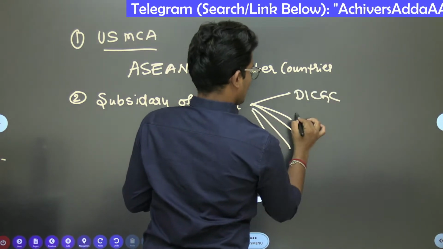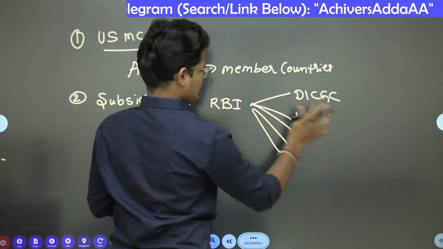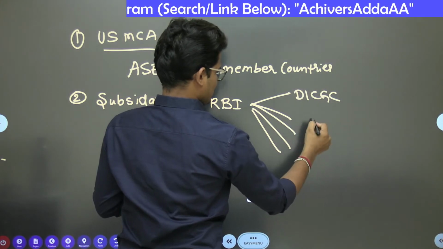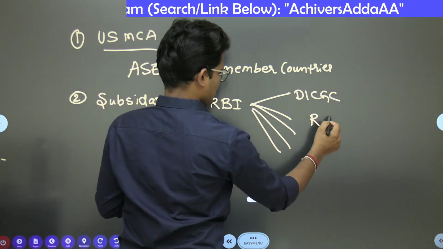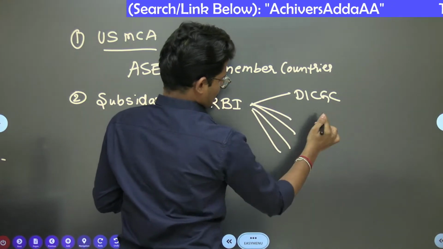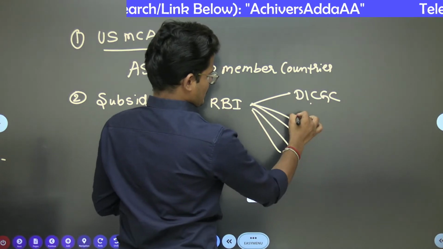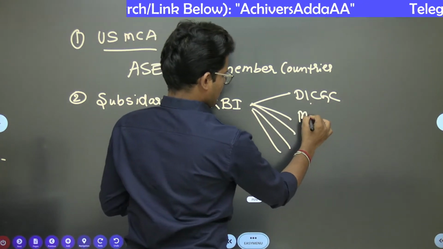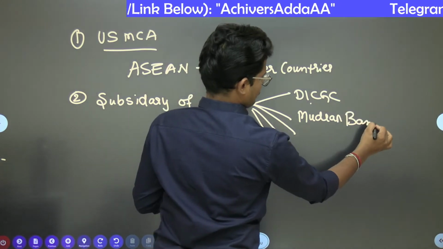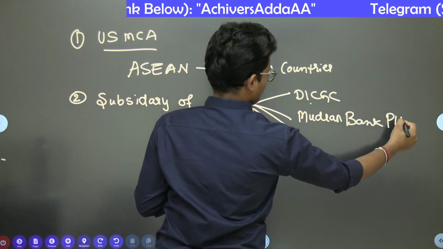DICGC, which is insurance related. Another one is Mudran Bank Private Limited, and BNB NMPRL Private Limited.